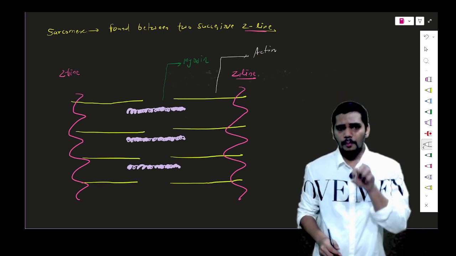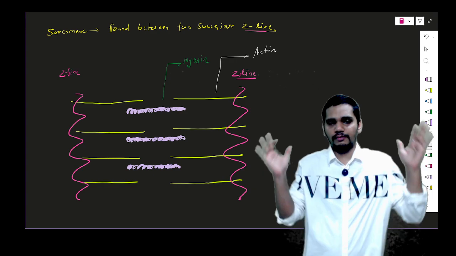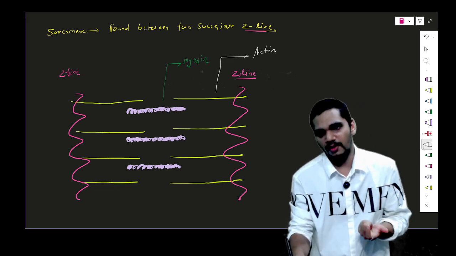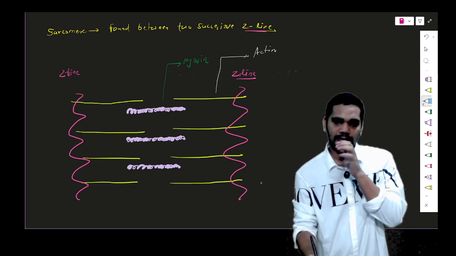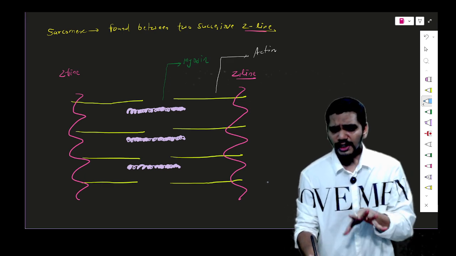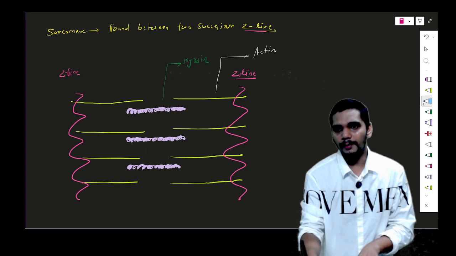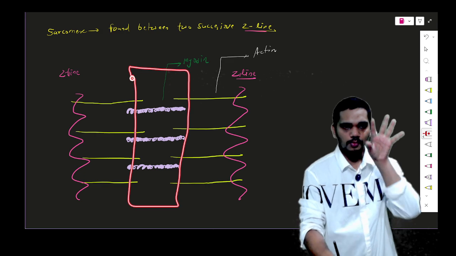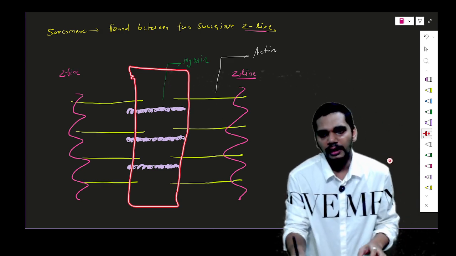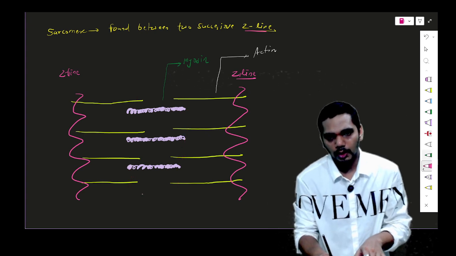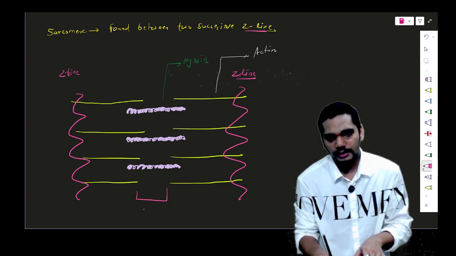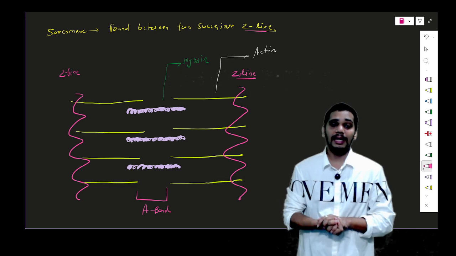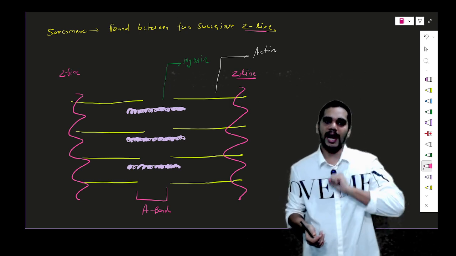Very good. Now because of this arrangement, there is a contraction, there is a relaxation, but because of this arrangement some zones are found. So what kind of zones? Let's understand that first of all. As I told you, the thick filament is found only in this particular part. If you see this box, the thick filament is there. This much part is termed as the A band. This is your A band.